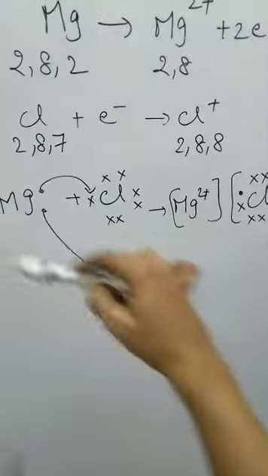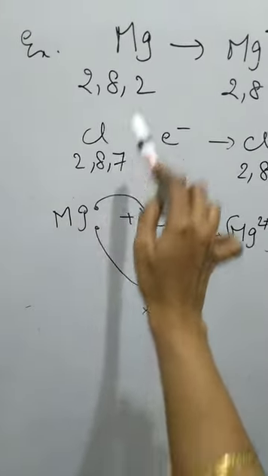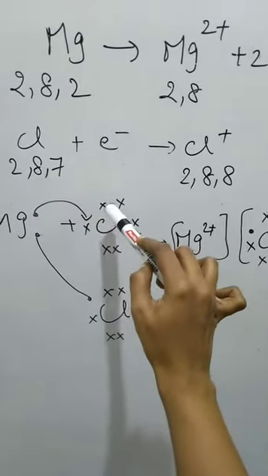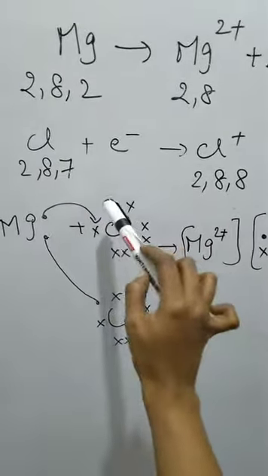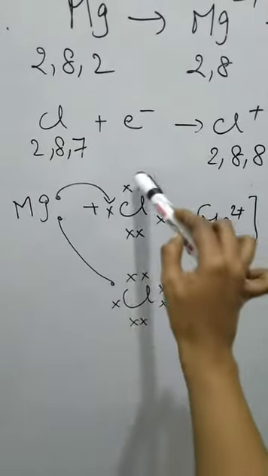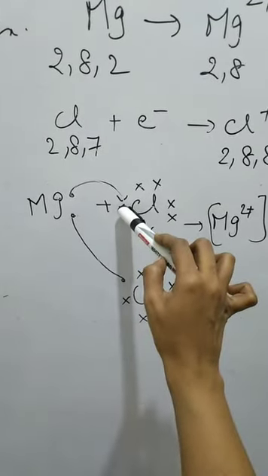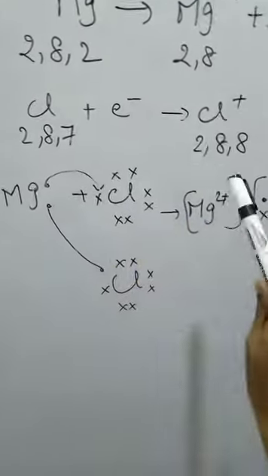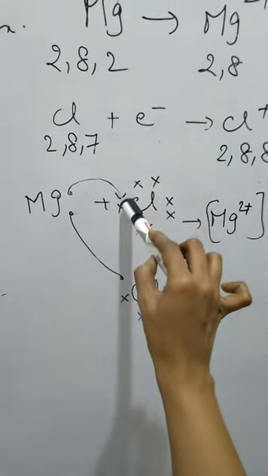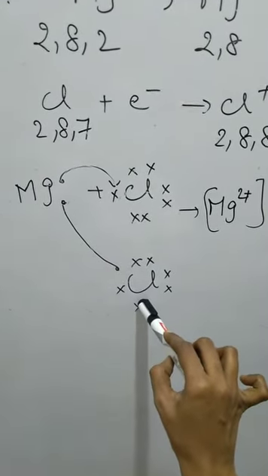Now let us see the dot structure of this particular magnesium chloride. Magnesium, how many valence electrons are there? 2. That only I have given as dot structure. Chlorine, how many valence electrons are there? 7. 1, 2, 3, 4, 5, 6, 7. So you have to take 2 chlorines because magnesium is ready to transfer 2 valence electrons. If you take 1 chlorine, it is not sufficient. So you have to take 1 more chlorine so that 1 valence electron from magnesium will go here and 1 more valence electron from magnesium will go to the chlorine.